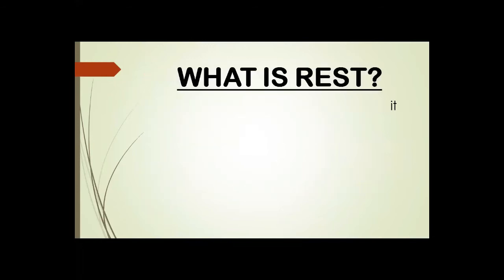Now, first of all, if we observe, two things come in our life. The first one is an object in a state of rest. So, a question will come to our mind: what is rest?